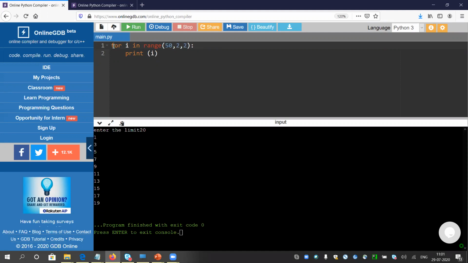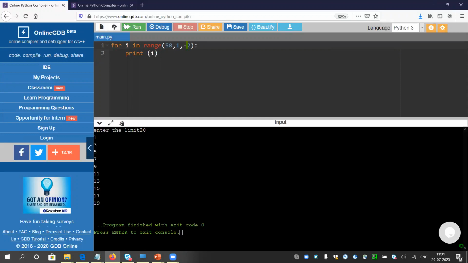But remember what I said, one extra value. Since we are going downwards, we will not stop at 2, it will be till 1. You can write 2 minus 1 or you can write 1, because we are decreasing. And the step value will be -2. Please remember this: the step value will be -2 because we are decreasing.